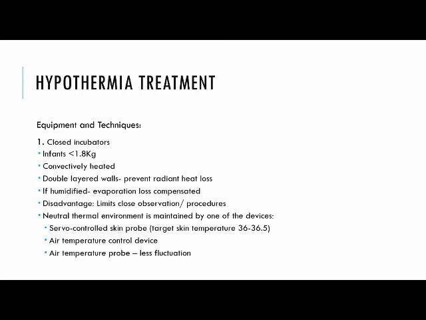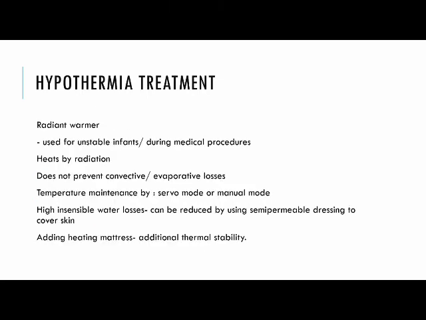The treatment is rapid versus slow rewarming. When there's rapid rewarming, there may be apnea, hypotension, and rapid electrolyte shifts. The rewarming rate should be 1 degree Celsius per hour, and 0.5 degree per hour if the infant is less than 1.2 kg or gestational age is less than 28 weeks, or the core temperature is less than 32 Celsius. And this has to be done under monitoring.